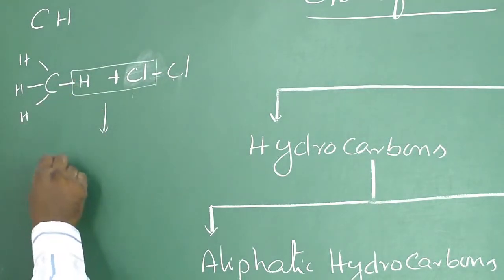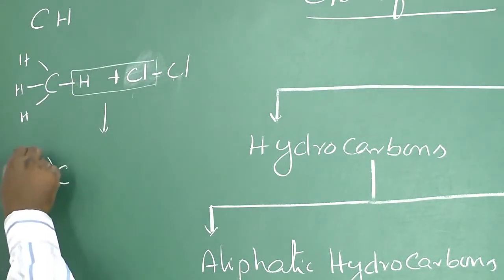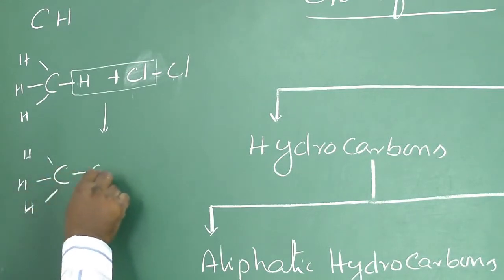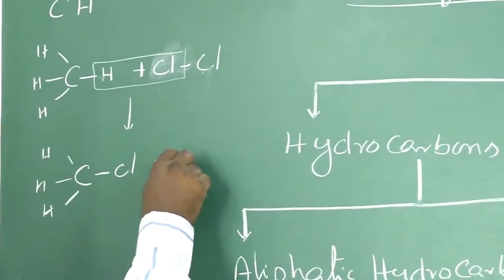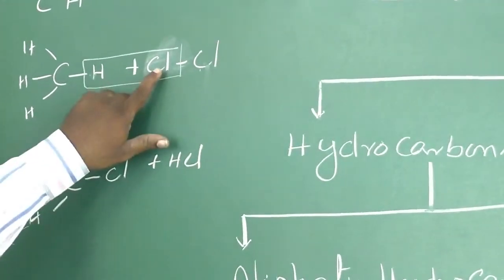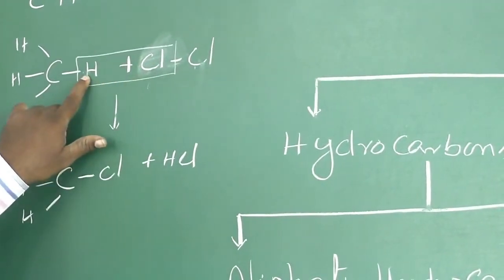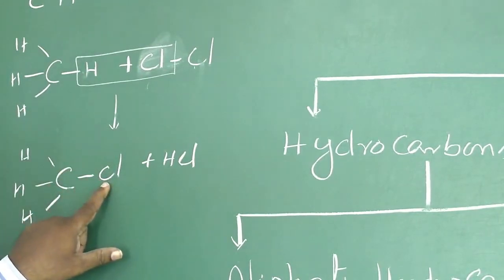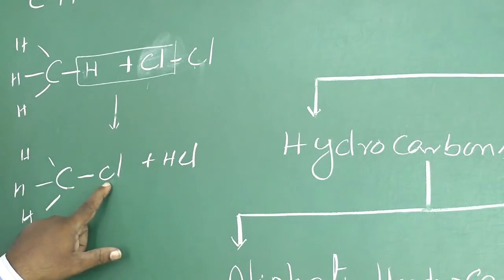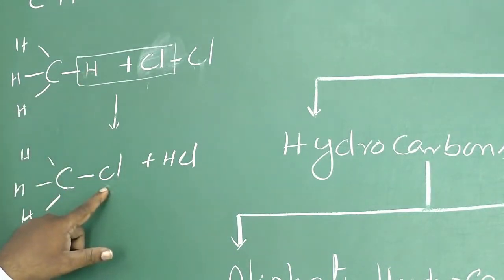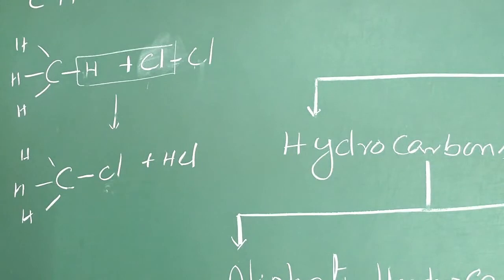So the new compound due to this reaction will be CH3Cl plus HCl. Here a chlorine atom was substituted in place of hydrogen. That's why this reaction is said to be a substitution reaction. So saturated hydrocarbons take part in substitution reactions.